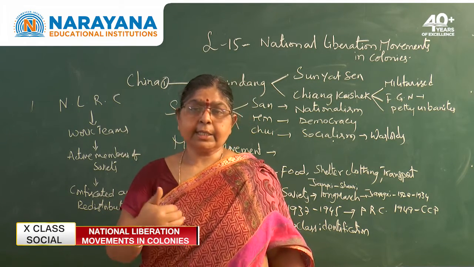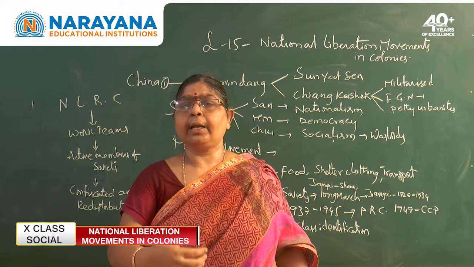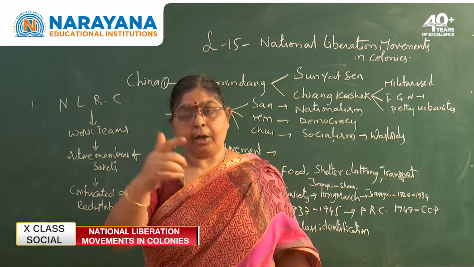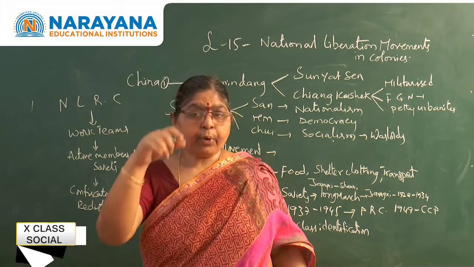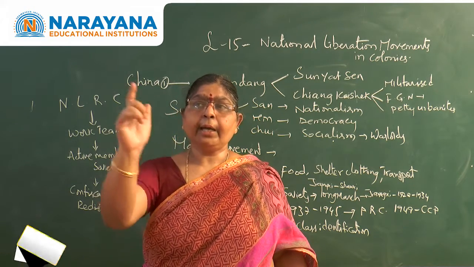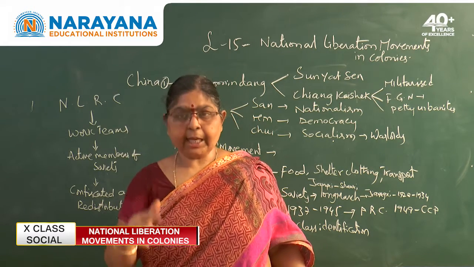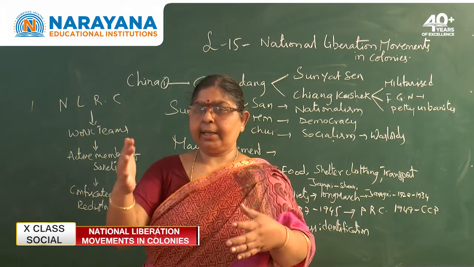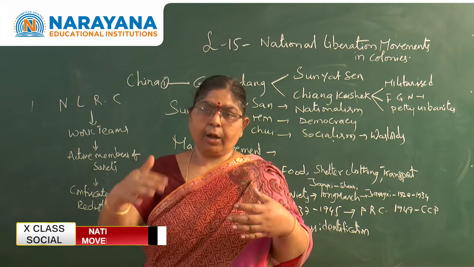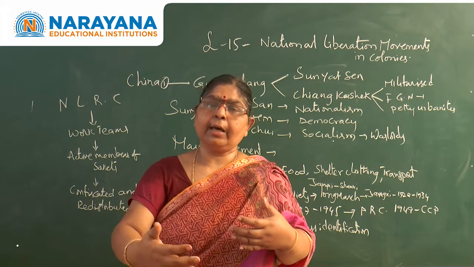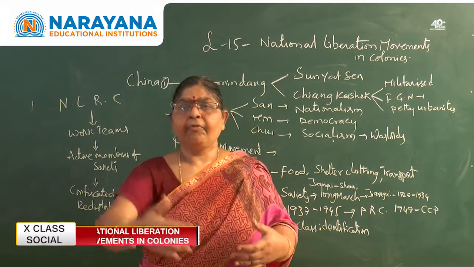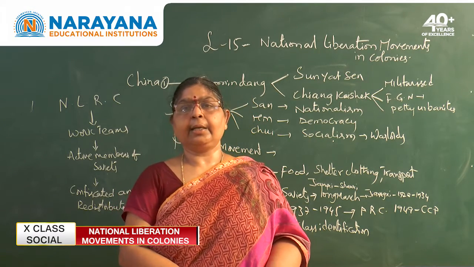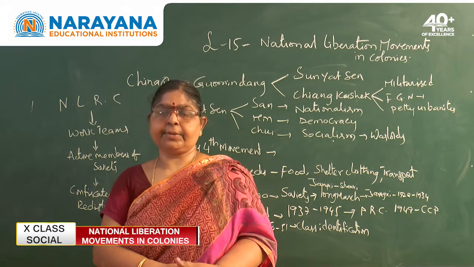Now it was the duty of the Kuomintang party and also the CCP to protect their country from becoming a colony of Japan. For that purpose, both the Kuomintang and the CCP together, with all their strength and army, started fighting Japan and resisting the Japanese entrance.